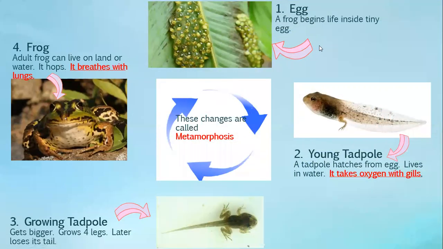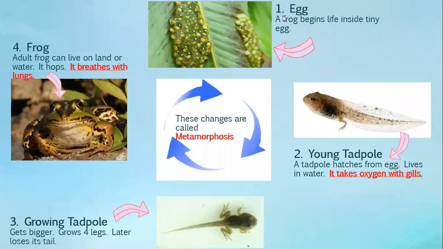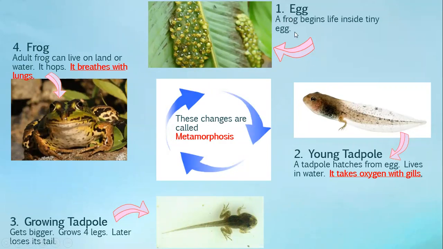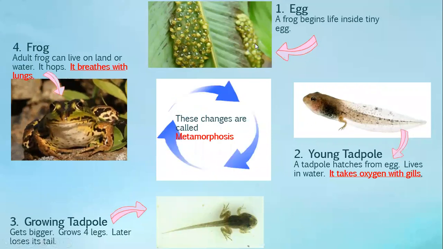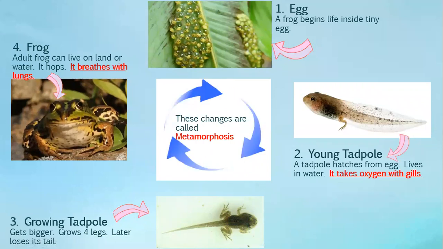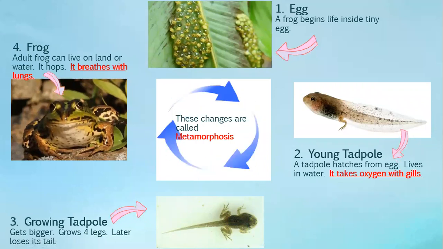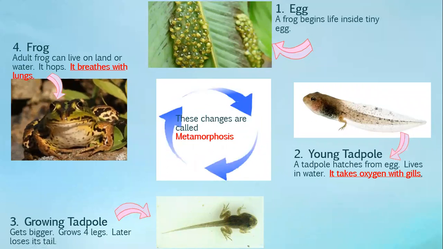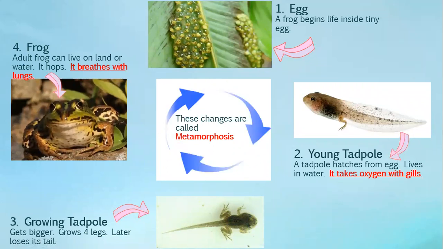Here, as you can see, we have number 1. Look here. A frog begins life inside a tiny egg. So how does life start? It starts with an egg. So a frog starts its life by laying eggs.